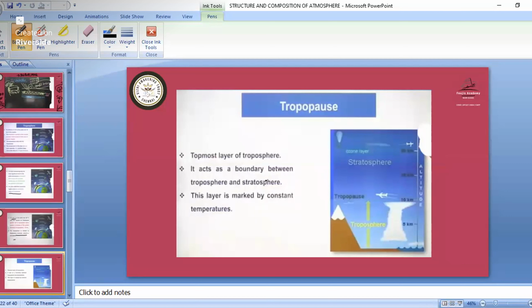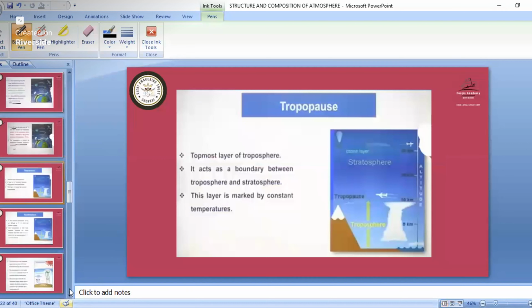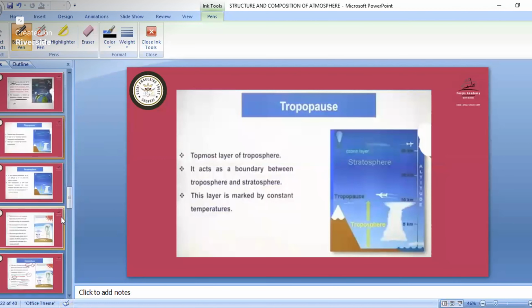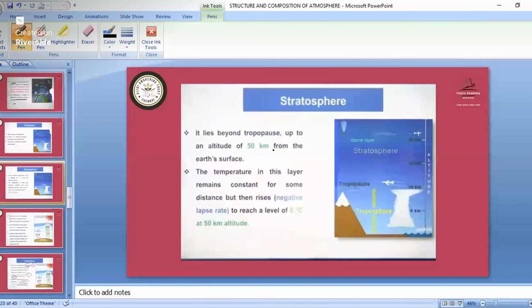Then it acts as a boundary between the troposphere and the stratosphere. So if a question comes, which layer of the earth is known as the boundary between the stratosphere and troposphere, that is tropopause. Okay, now stratosphere. After that 18 kilometers it will start extending and it ends at 50 kilometers from the earth surface.